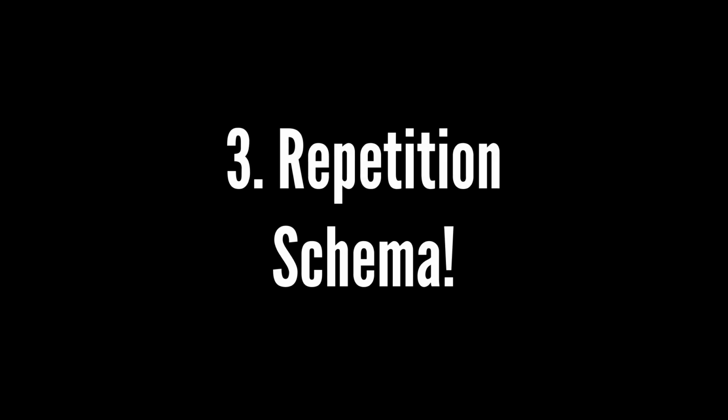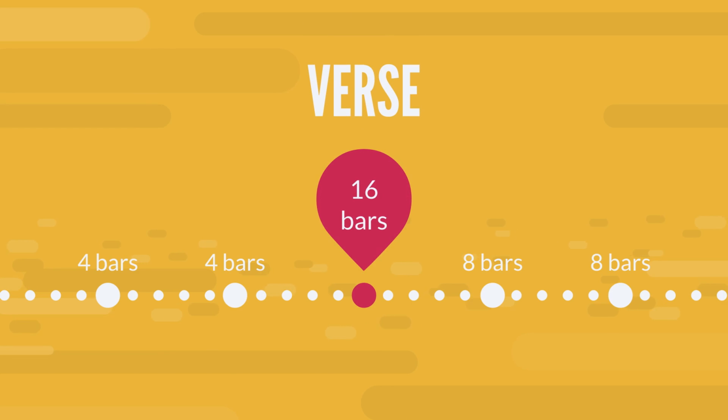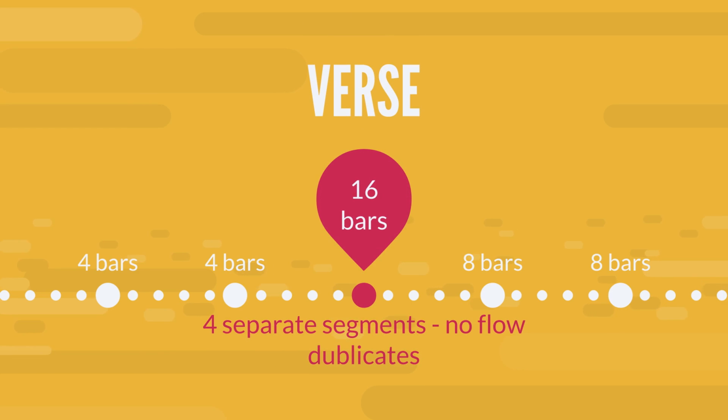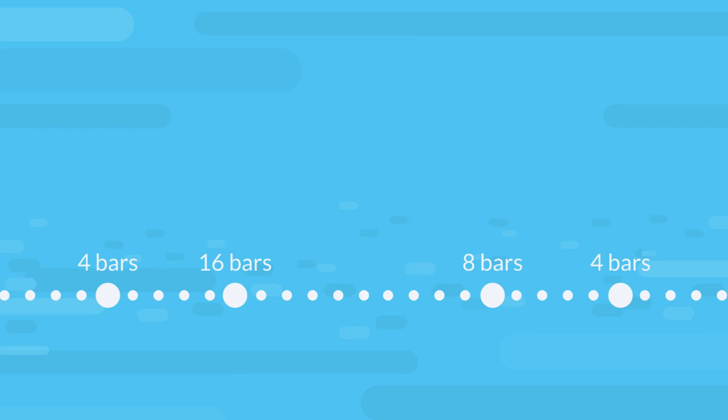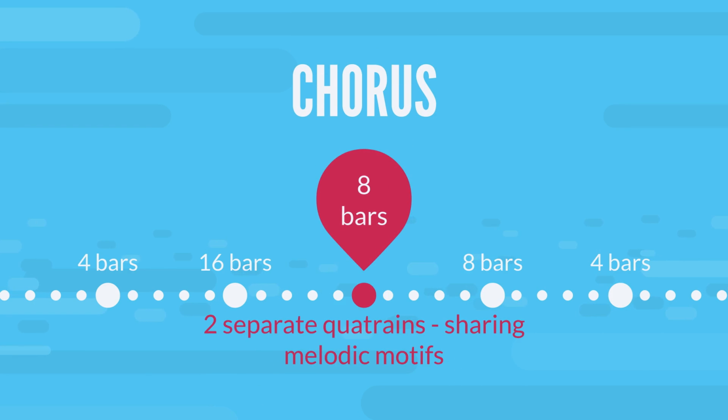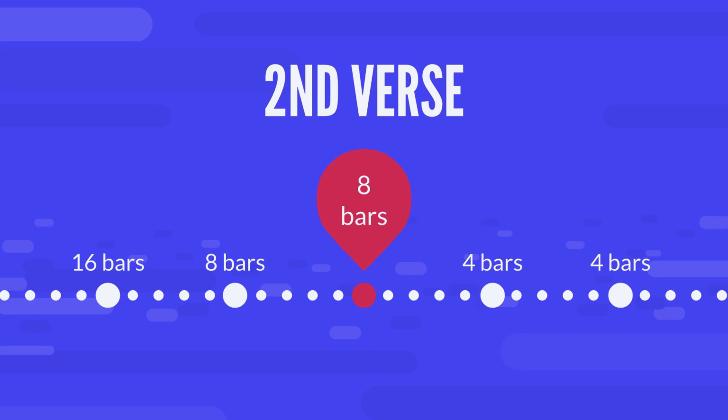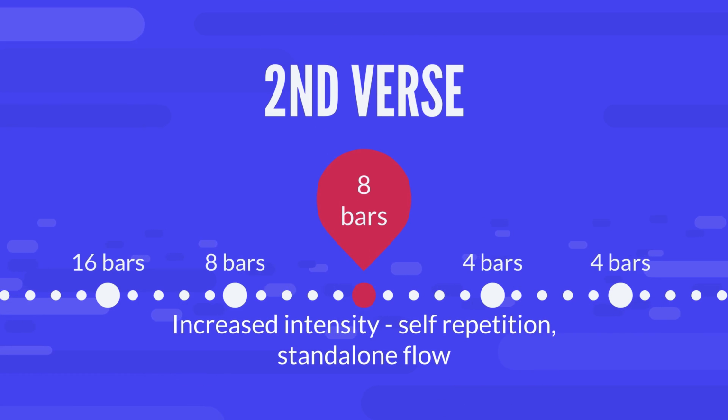Then we'll add the repetition schema. For the 16, I'll have 4 separate segments. None of them will be a flow duplicate. The chorus will have 2 separate quatrains, but I'll have them share elements so it seems complete. The second verse will be an increase in intensity. It will have repetition within itself, but will not duplicate any other flow that we've used already.